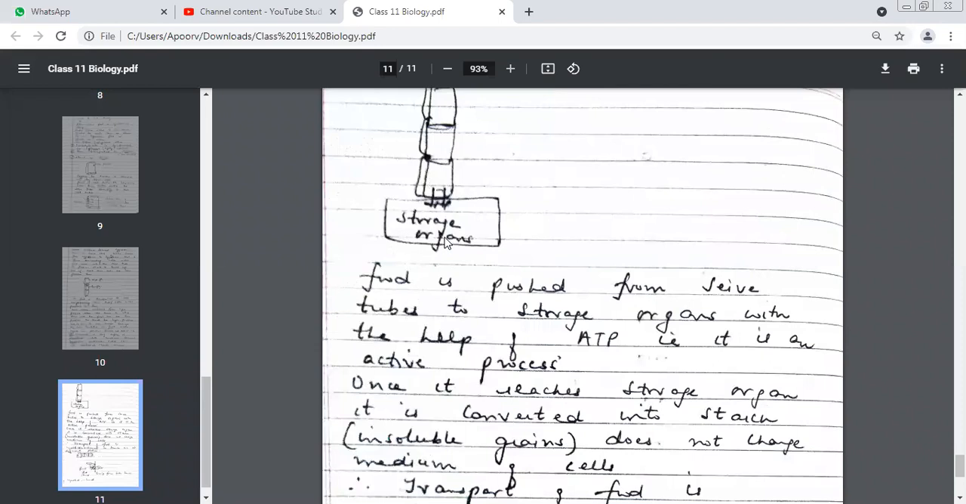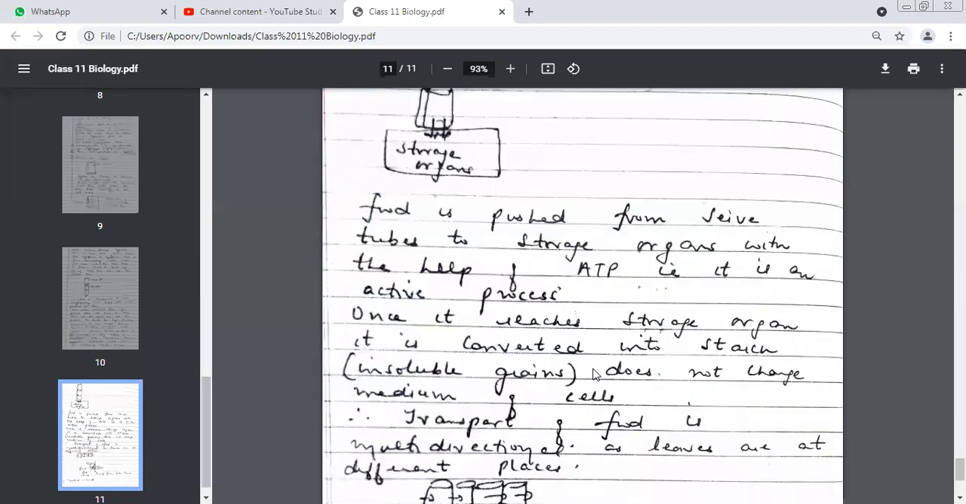Storage organs. I just talked about 2-3 storage organs. What were the names? Roots, stems, leaves. There is only one thing you need to remember. That food, when it reaches the last sieve cell and enters the storage organs, we need ATP for this, because this is an active process. When the food has to enter from the phloem into the storage organs, we have to go against the gradient. So ATP has to be involved. So this process is which kind of a process? Active. Once it reaches the storage organs, it is converted into starch.